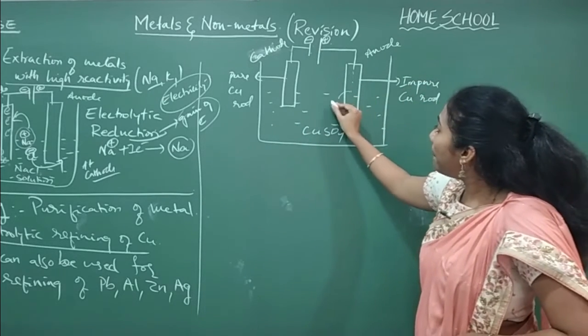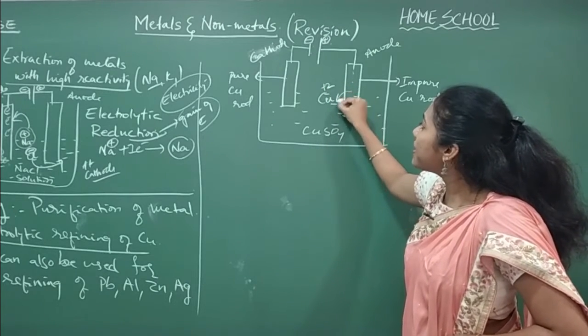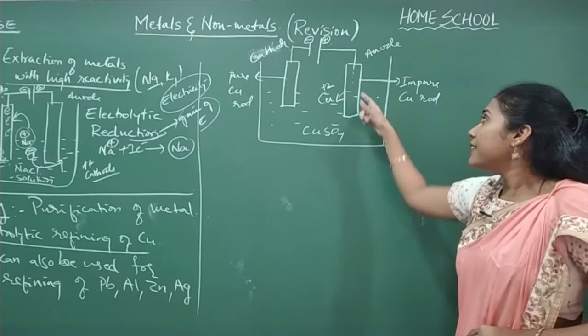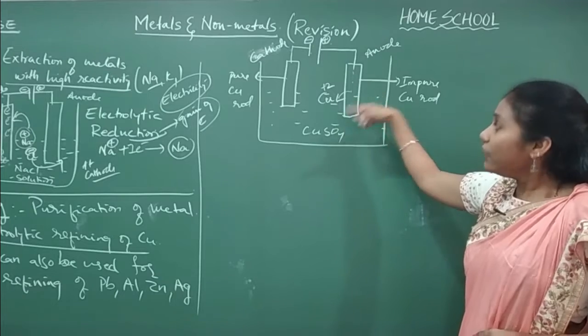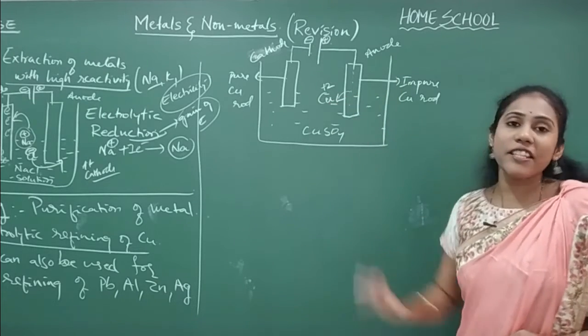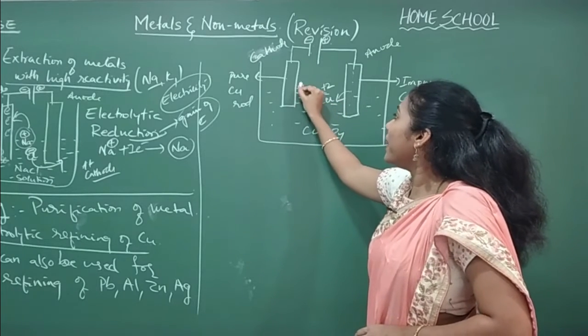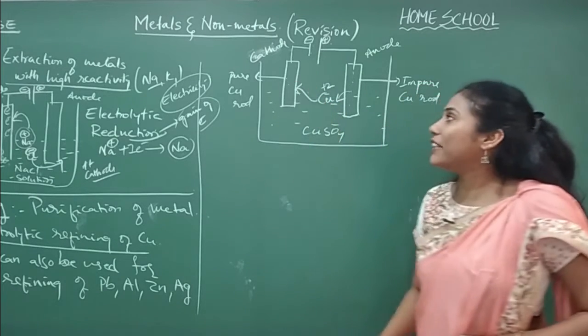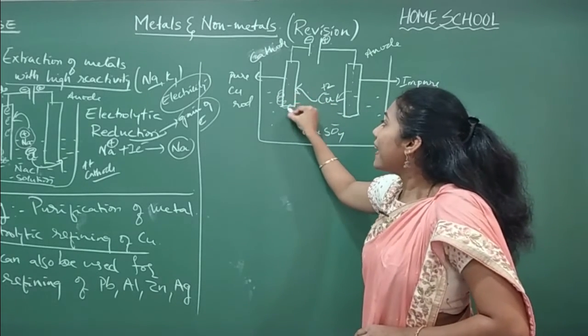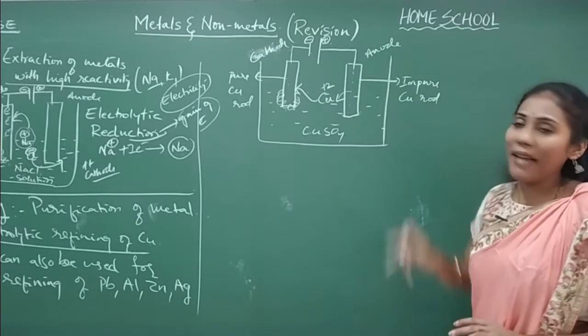Those pure copper atoms will come into the solution in the form of Cu+2. That pure copper will lose electrons, and it will come into the solution as Cu+2. And these Cu+2 ions, where will they go? They will go to the cathode, and on this cathode the pure copper is getting deposited, which is coming from the anode.